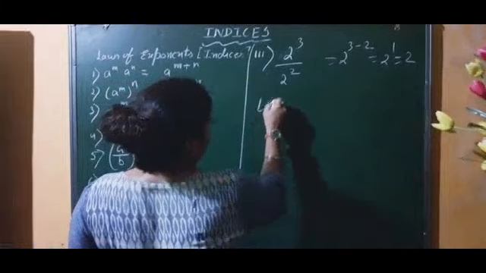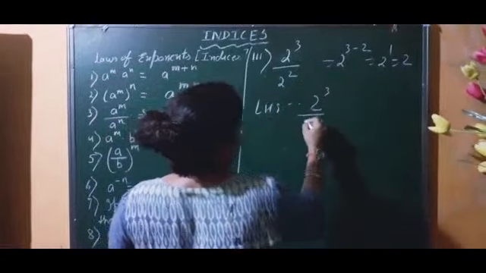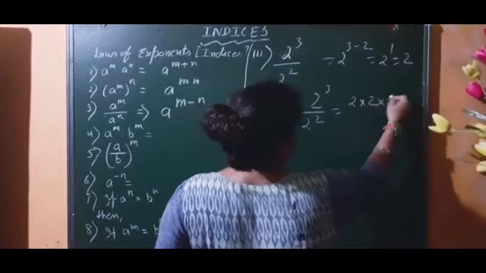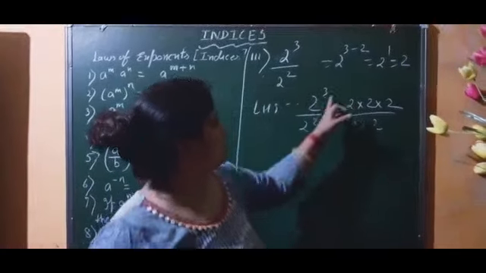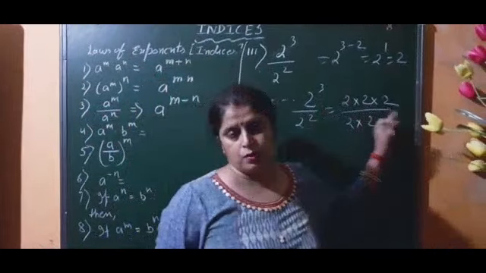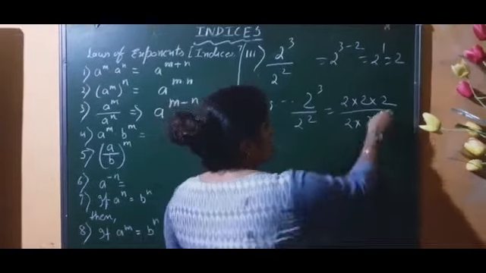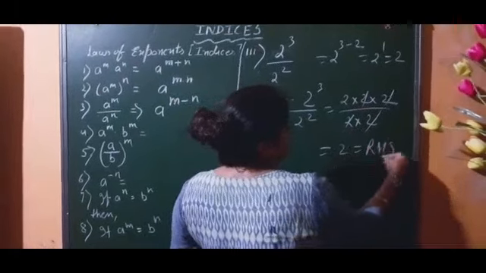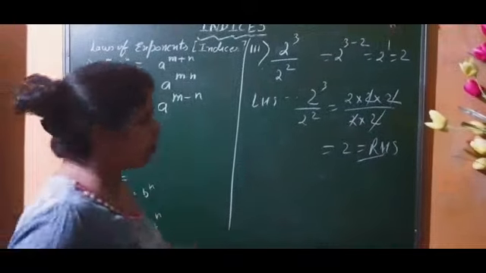So we will start from LHS. 2 to the power 3, and here is 2 square. When we write in expanded form, it is like that. Instead of writing 2 cube, I have written 2 into 2 into 2, and instead of writing 2 square, I have written 2 into 2. Now 2, 2, 2, 2 cancel. What is the answer? This is your RHS. Verified, right? Now, the fourth one.